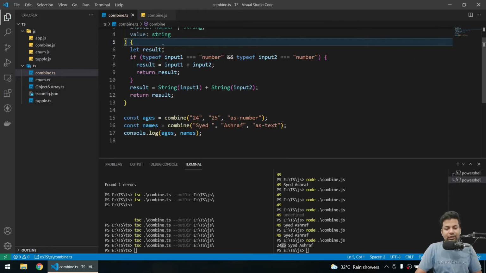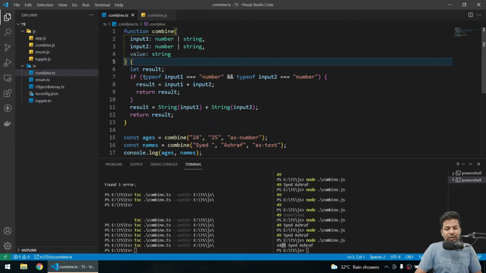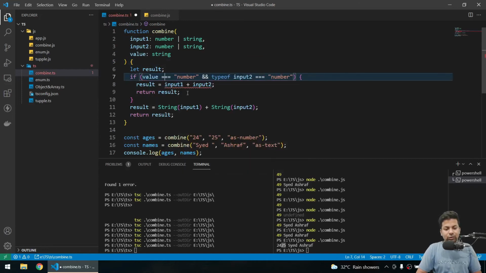Now, instead of checking typeof, I'll just check if value is equal to as number, and we don't have to check for the type too.